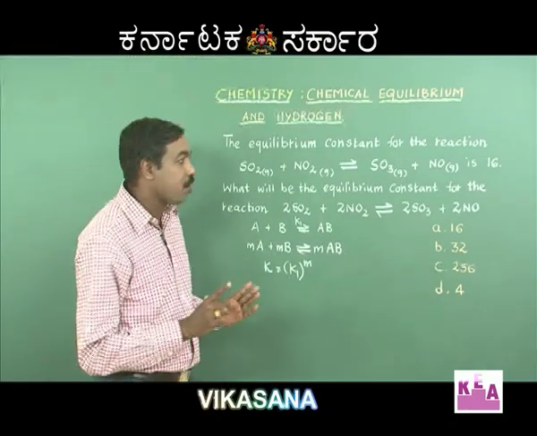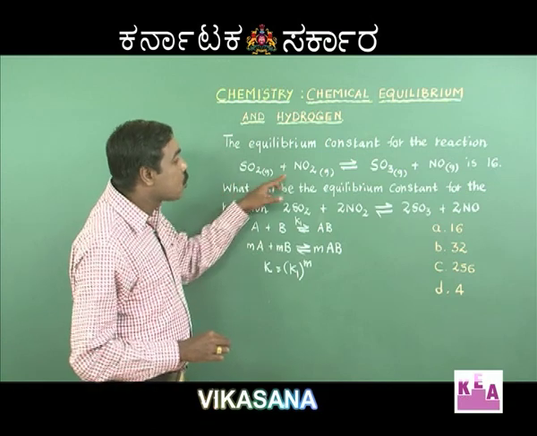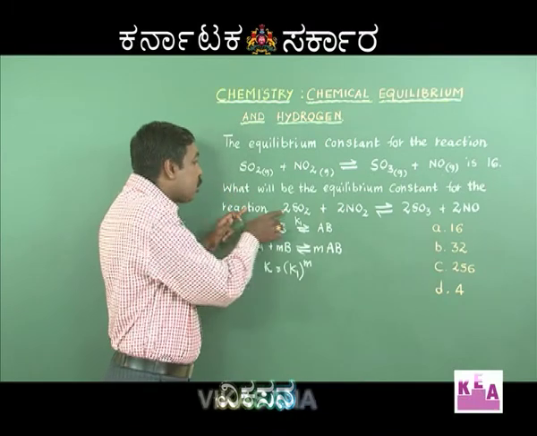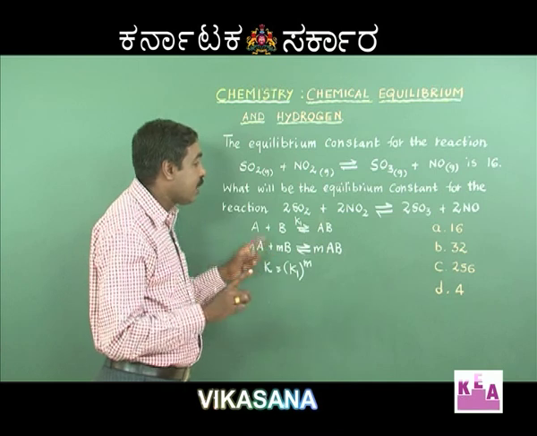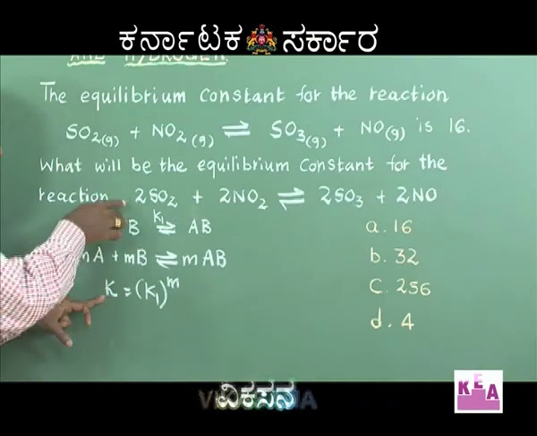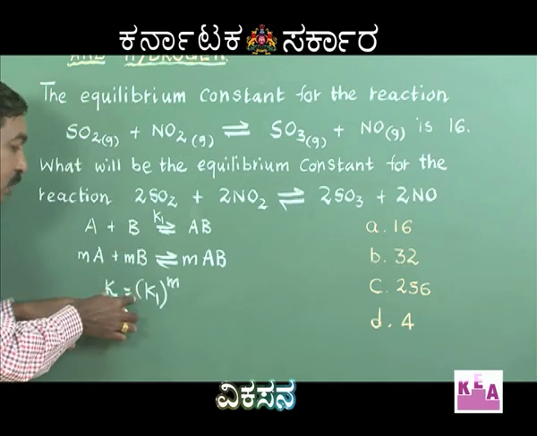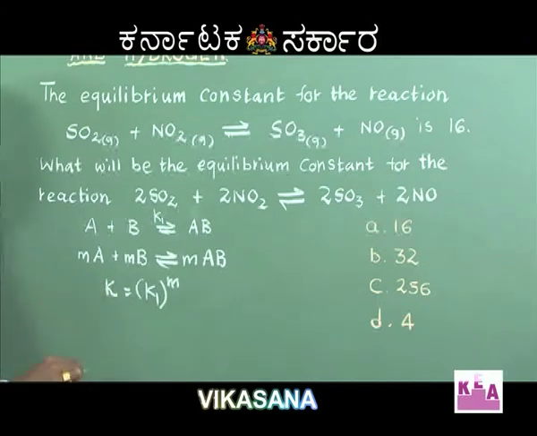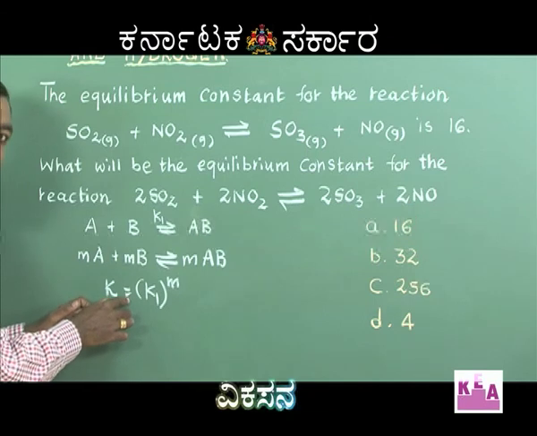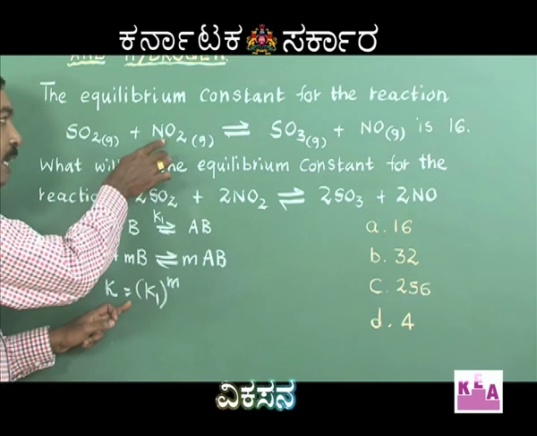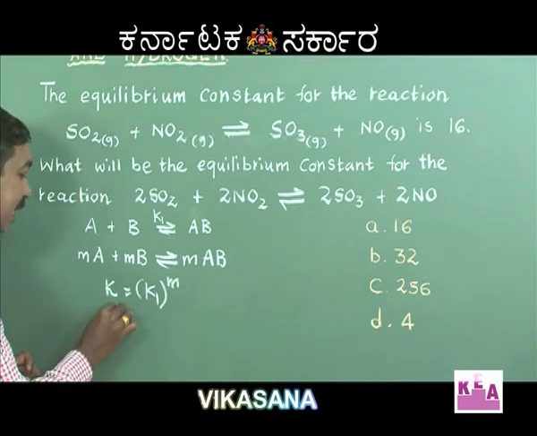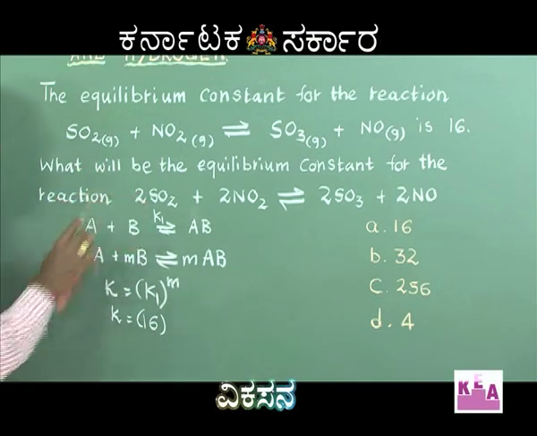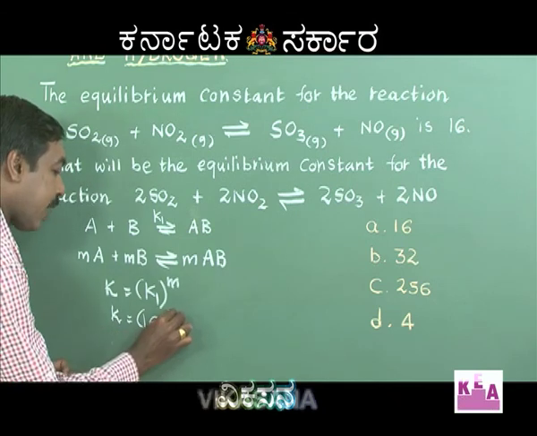Keeping this in mind, let us look into the given question. I have SO2 plus NO2 giving me SO3 plus NO. This equation is multiplied by a factor of 2. Therefore, the equilibrium constant for this equation is the equilibrium constant of the above base equation, which was 16, raised to the factor 2.